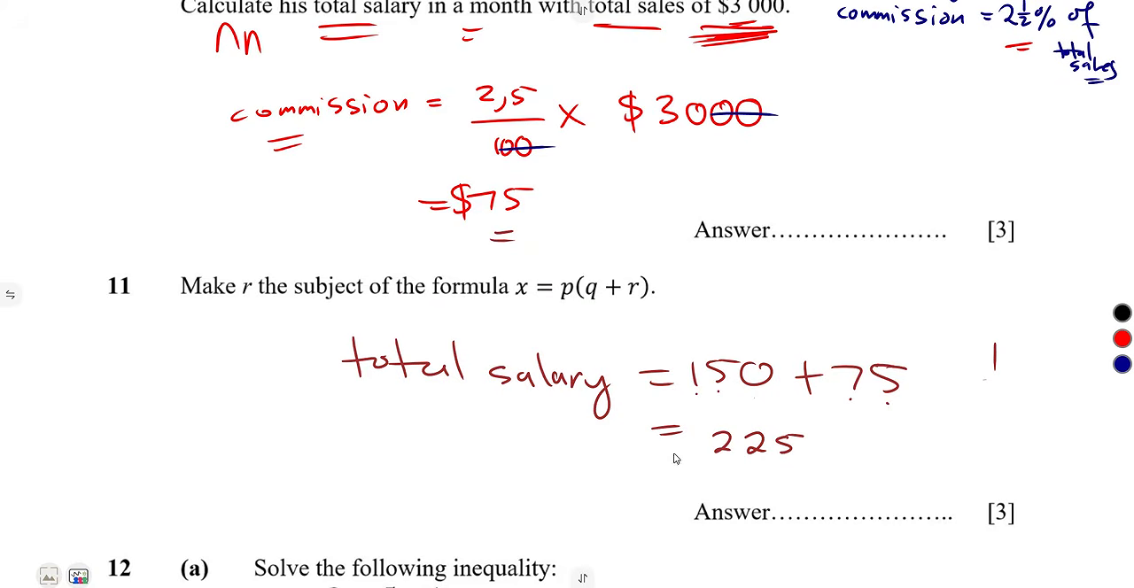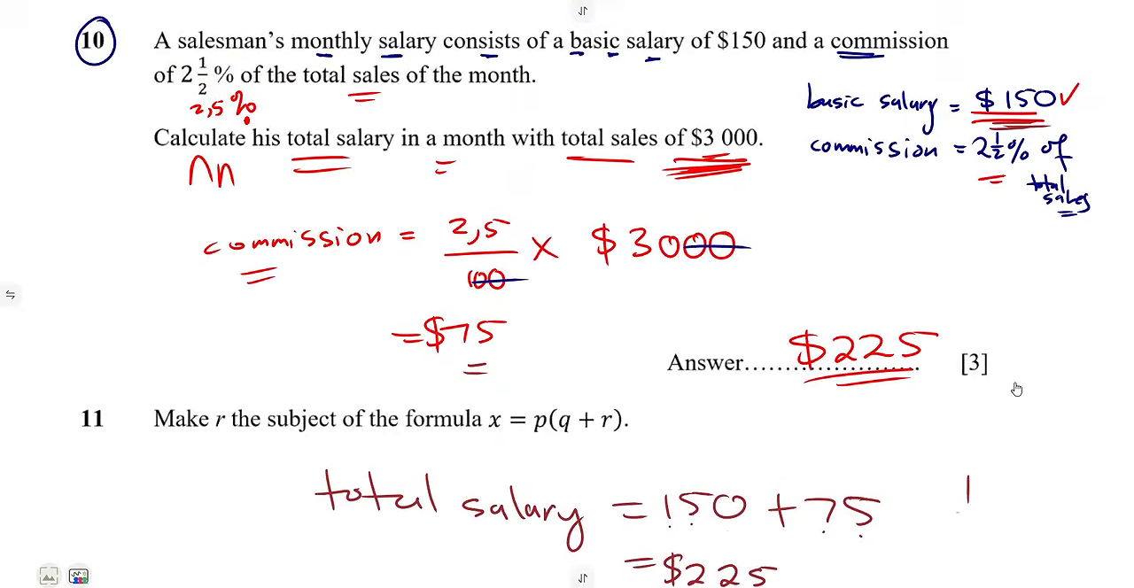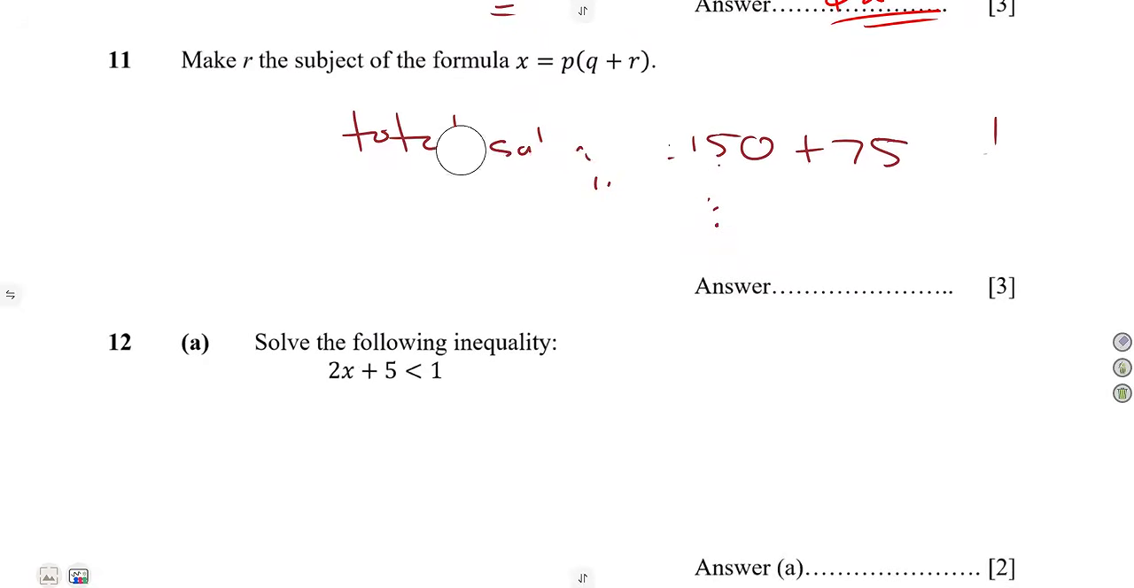So it is going to give us $225 in all. That is the total salary. $225. Just like that. So you see, guys, it's just simple mathematics. It's all about revision. Let us do revision in as much as we can.